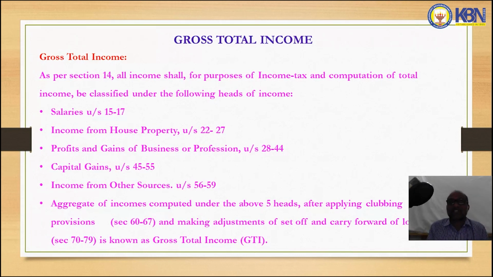Each head has its own deductions. By adding these 5 heads and applying clubbing of incomes and making adjustments of set-off and carry forward of losses, the derived amount is called gross total income.